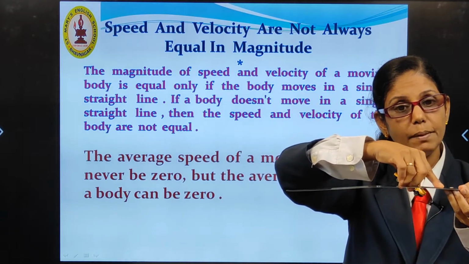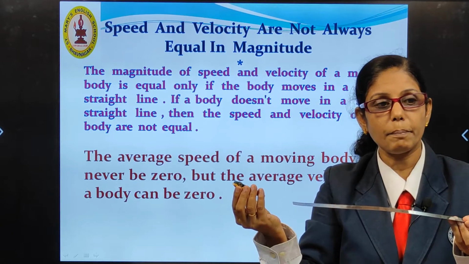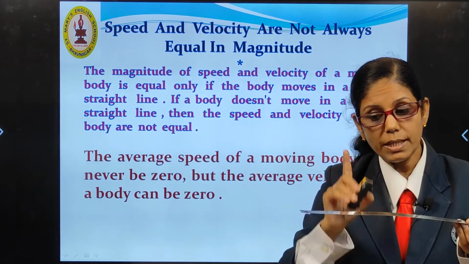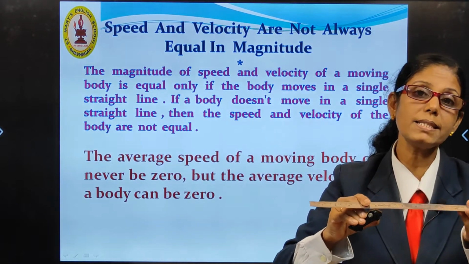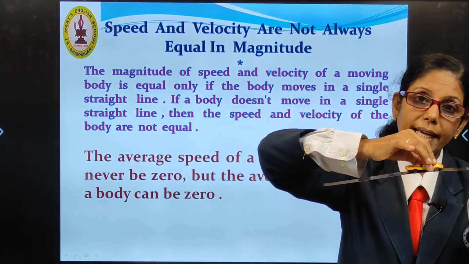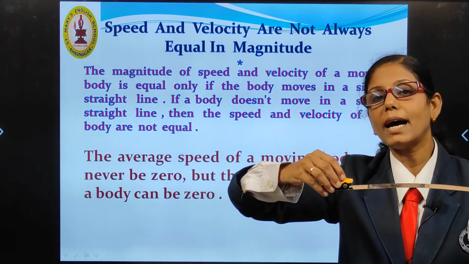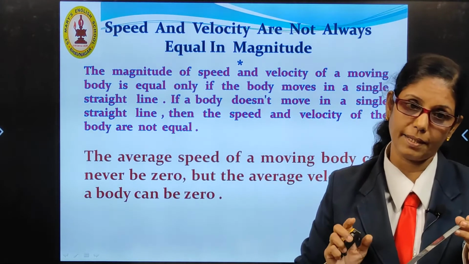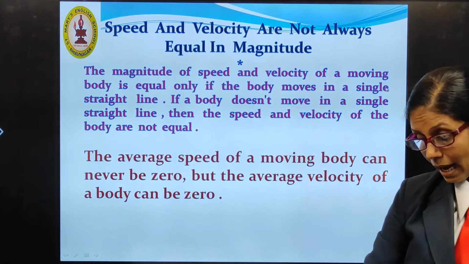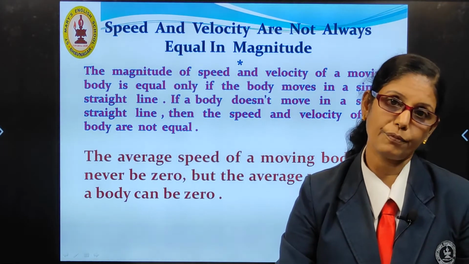Speed is also the same and velocity is also the same because no direction change happens. Understood? So in this particular case, when a body is moving along a straight line path, its speed and velocity are the same.